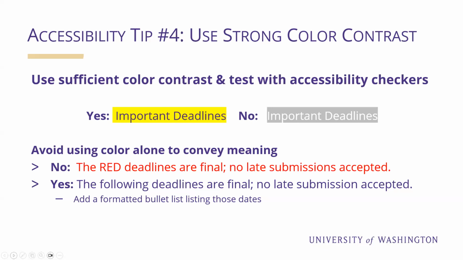We also want to avoid using color alone to convey meaning. Many people have color blindness, and some cannot discern color at all. So if we use color alone to emphasize something or to convey meaning, then we create a barrier. It's not wrong to use color, but we want to pair color with additional ways to highlight meaning, as in the second example. The no example has red font only to determine which deadlines are final. The yes example offers a description of what is final and then suggests adding a bullet list of the dates that are final with no late submissions.